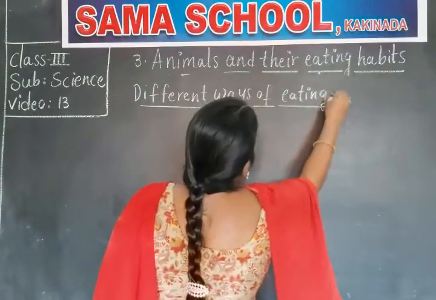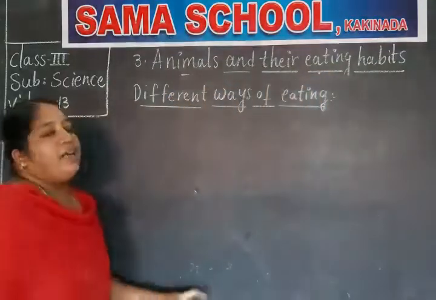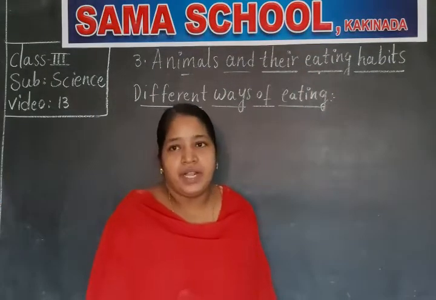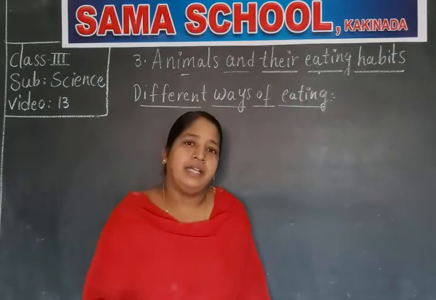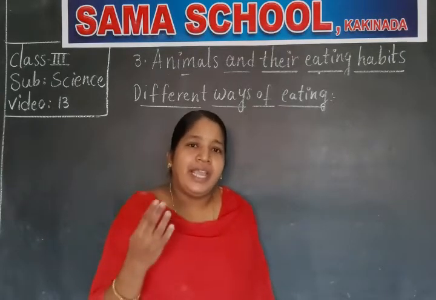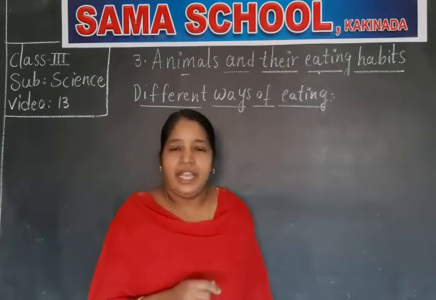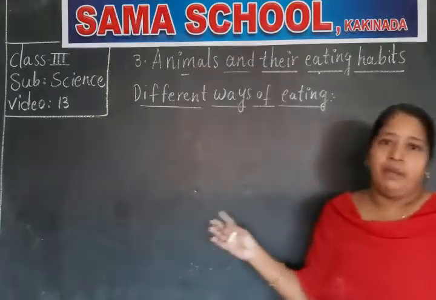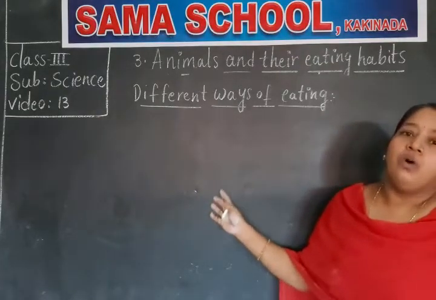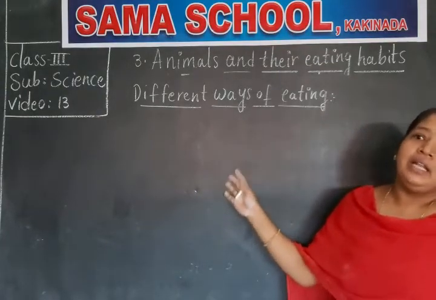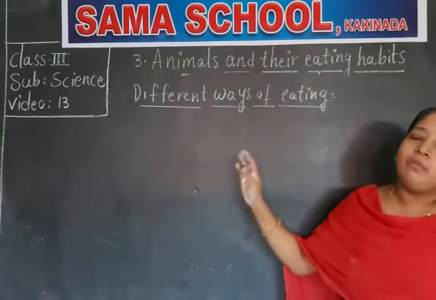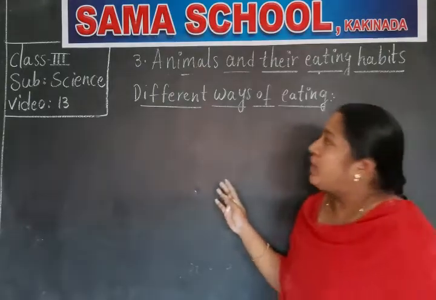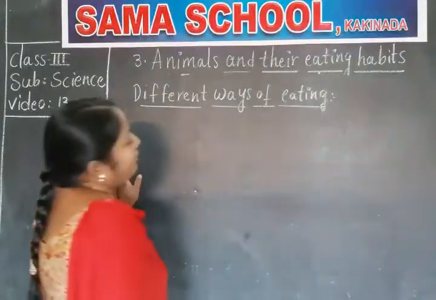So some of the other animals, they will eat in different ways. For example, if you observe a lion or tiger, do they eat like humans? No, they tear the flesh, and they eat in some other way that is not suitable for human beings. And if you observe a cow or goat, do they eat the food like a monkey? No. So a monkey eats in different ways, and the remaining animals eat in different ways. Different animals eat the food in different ways.